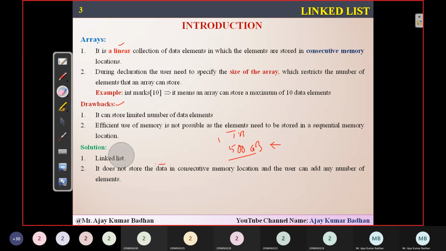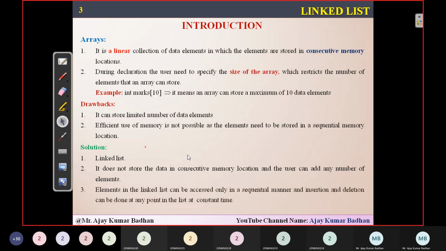And moreover, the locations will not be continuous. So you can keep on adding as many elements as you want. And you don't have to declare the size of that particular linked list in the beginning itself, because here the elements will be inserted dynamically. Dynamically means the particular value will be inserted into the list whatever we are creating. I will show you how exactly it is going to take place.